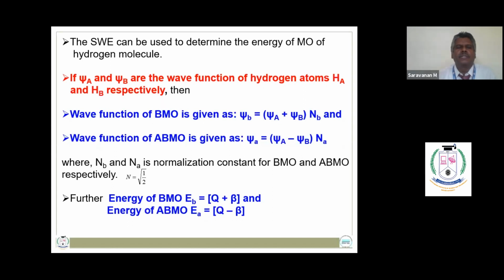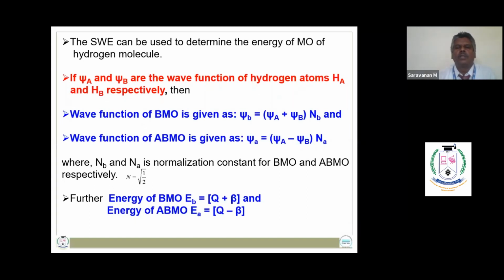If psi A and psi B are wave functions of hydrogen atoms HA and HB respectively, then the wave function of the bonding molecular orbital is given as psi = (psi A + psi B) times NB, and the wave function of the anti-bonding molecular orbital is given as psi = (psi A - psi B) times NA, where NB and NA are known as normalization constants for bonding and anti-bonding molecular orbitals respectively.